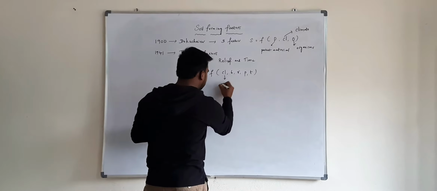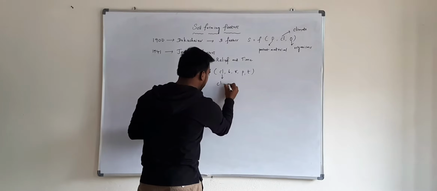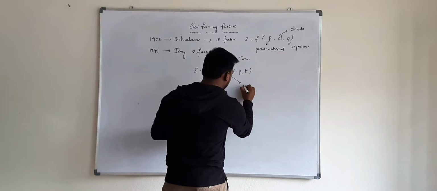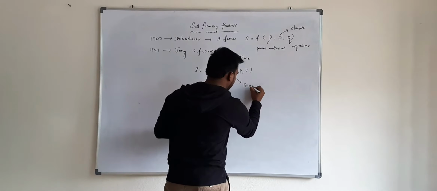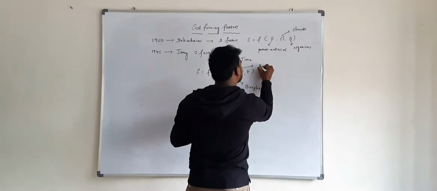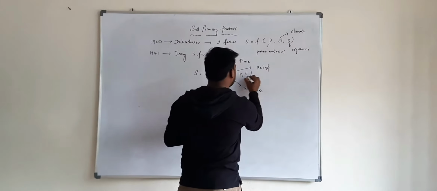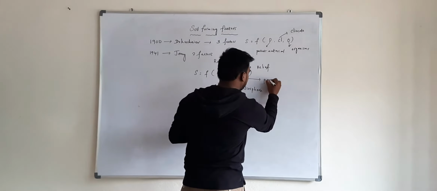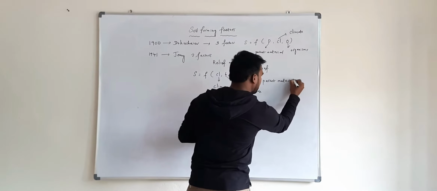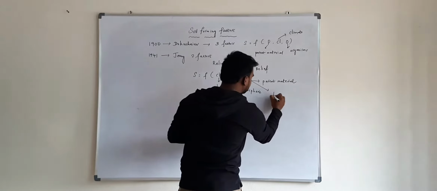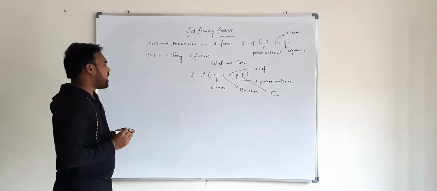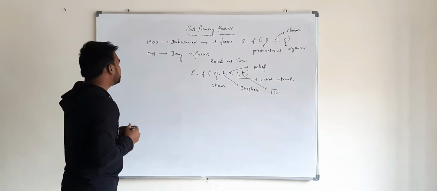Here Cl means climate, B means biosphere, R means relief, P means parent material, and T means time. So these are the five factors given by Jenny.